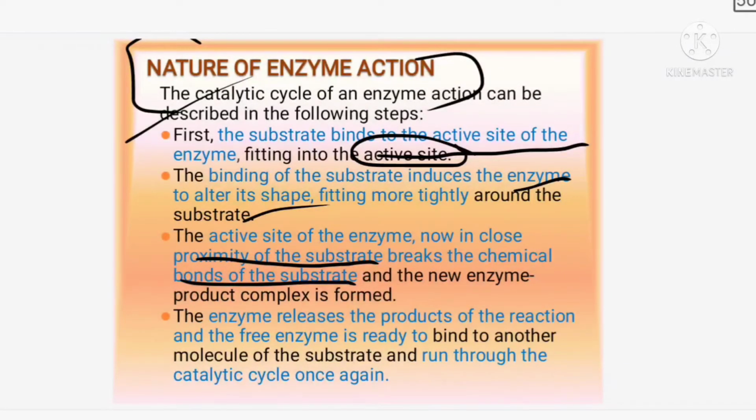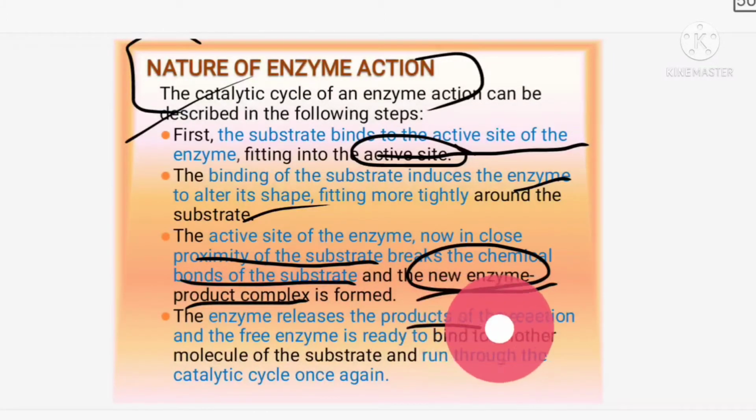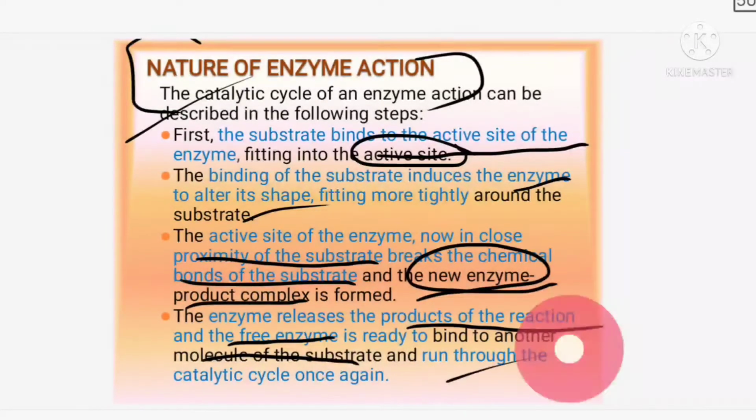So, what are they doing? I told you, they are breaking the chemical bond which is present in the substrate, and they are producing a structure called the enzyme product complex. Okay, so after breaking, the enzyme product complex will be formed, and this enzyme releases the product of the reaction. Thereafter, they are releasing the product of the reaction, and the enzymes are becoming free, ready to bind to another molecule of the substrate and run the catalytic cycle once again.